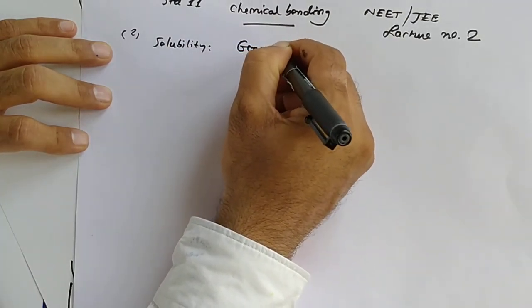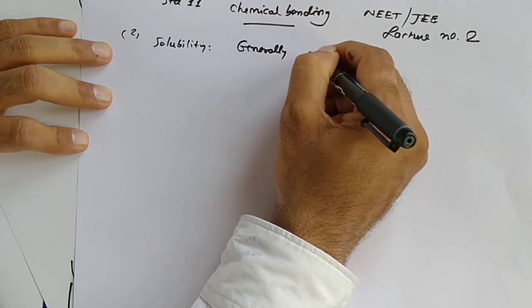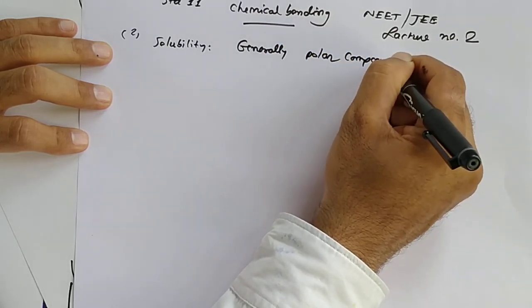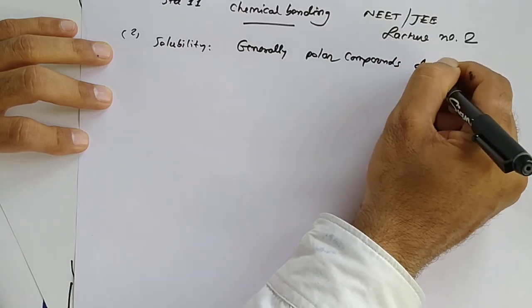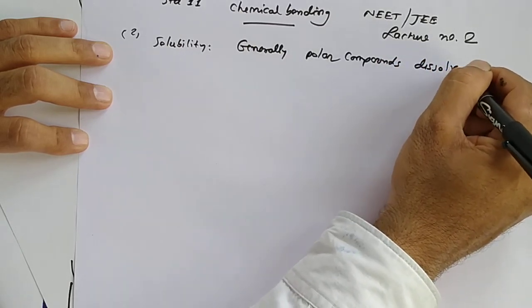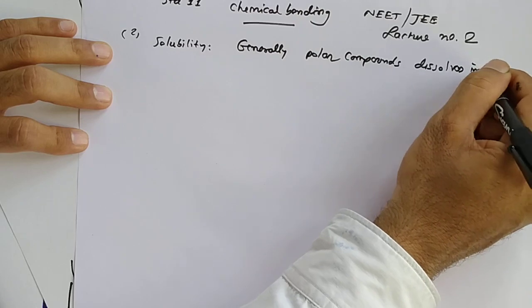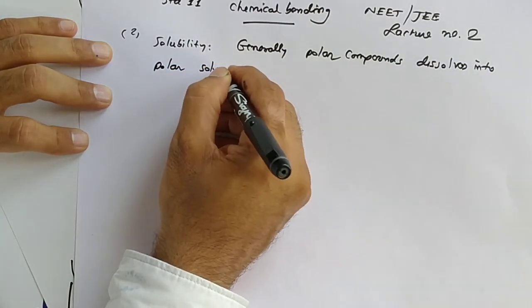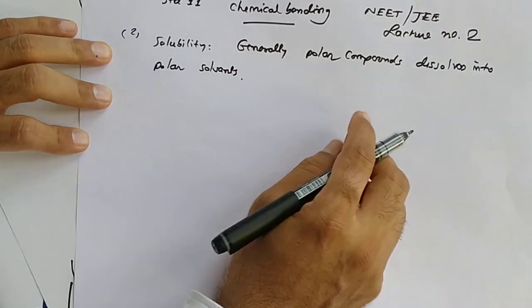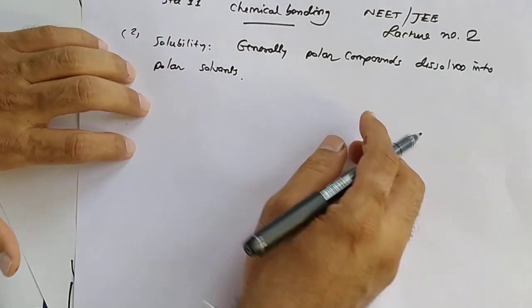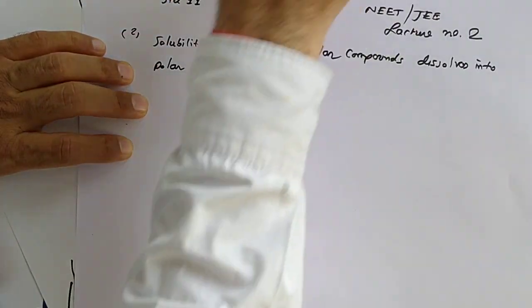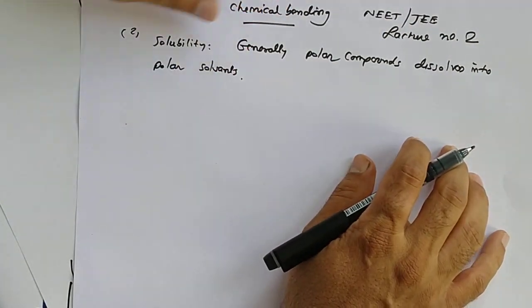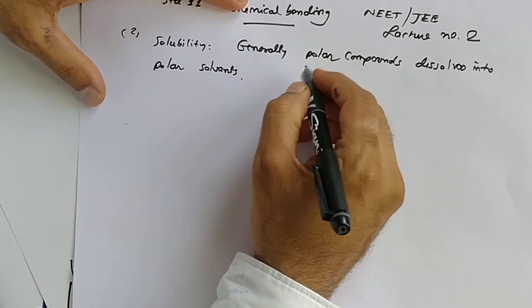Generally, polar compounds dissolve into polar solvents due to attraction between them. A polar compound easily dissolves into polar solvents.